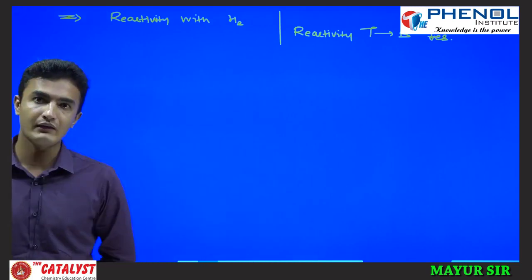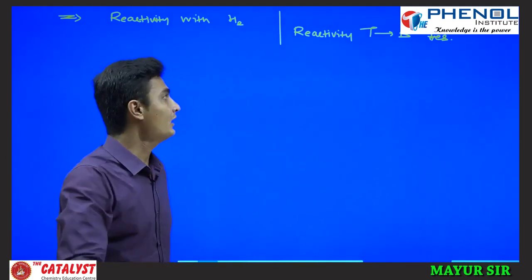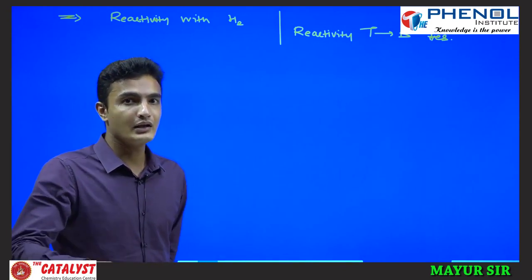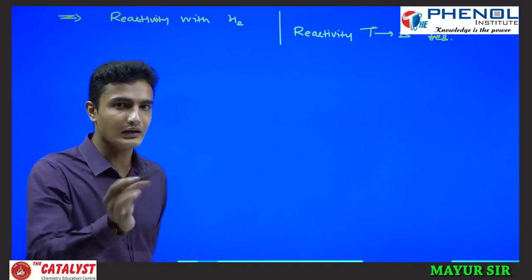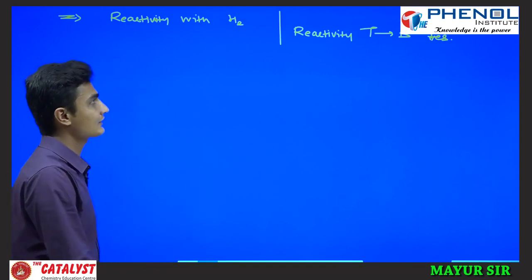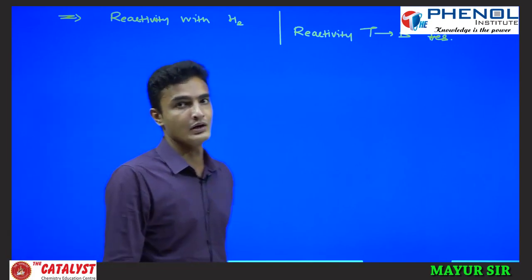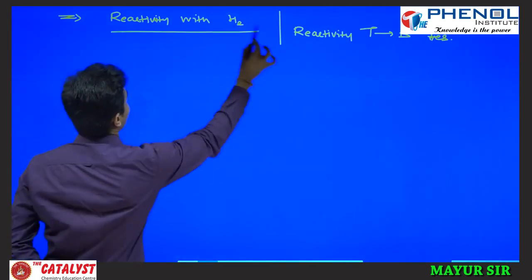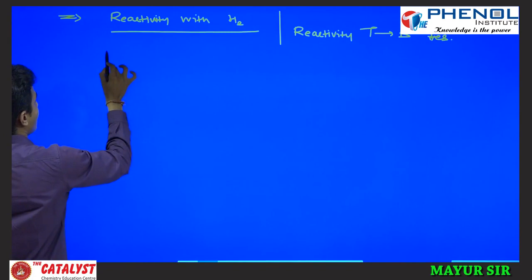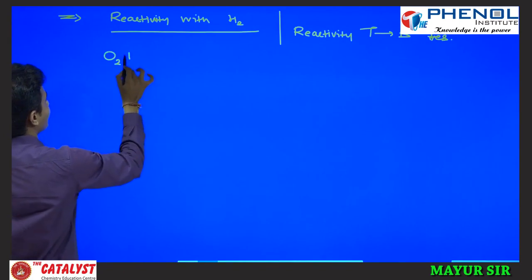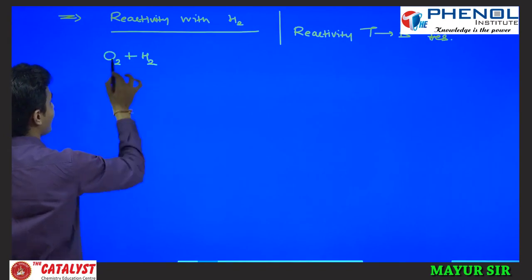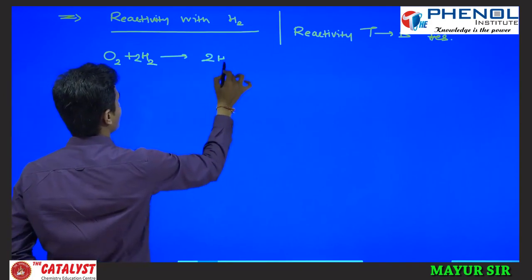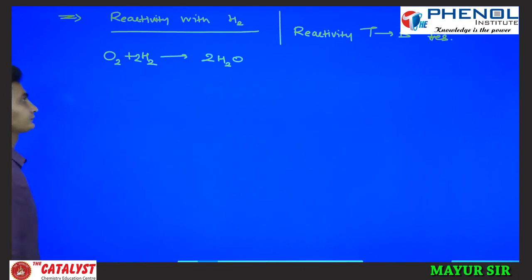Oxygen is more reactive in the 16th group family, and selenium, polonium are the least reactive in the 16th group comparatively. We are having some proofs. If you see reactivity with hydrogen, oxygen directly reacts with hydrogen. Air oxygen can even directly react with hydrogen to form 2H2O, you see.